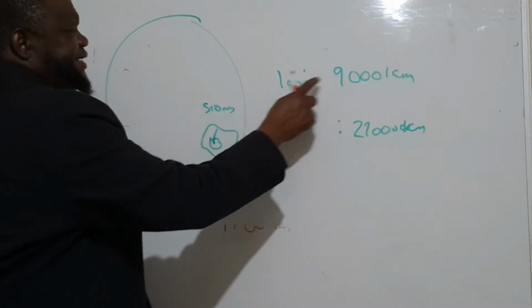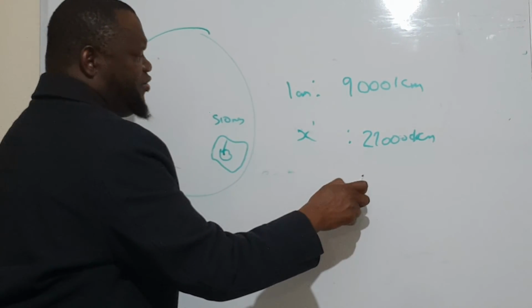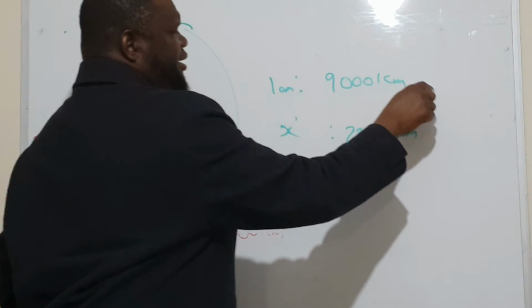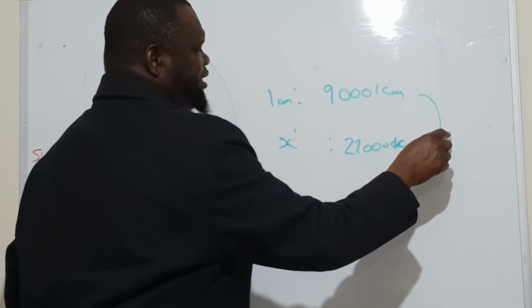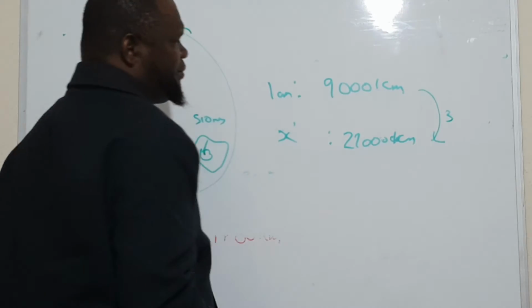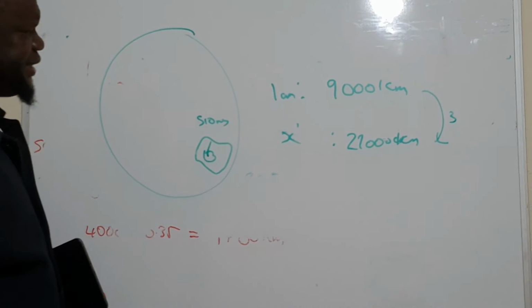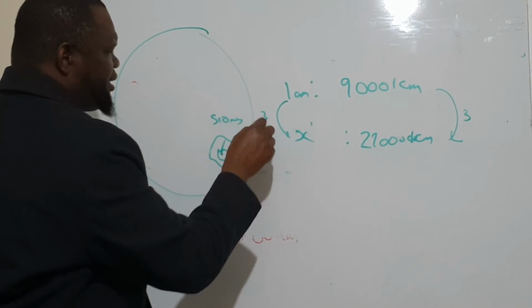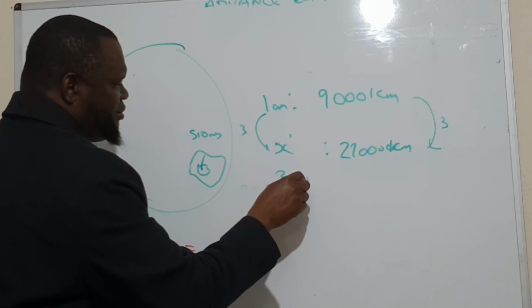So if 1 is 9, then 27,000 obviously will have been what? Look at the ratio. What do you multiply 9,000 by to become 27,000? You multiply by 3. So you multiply this also by 3. So it will be 3 centimeters on the map.